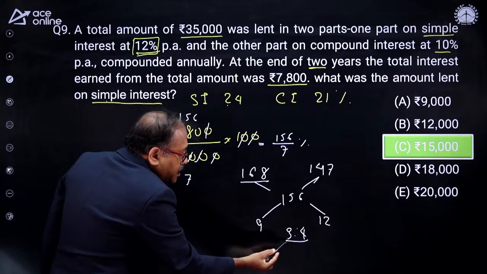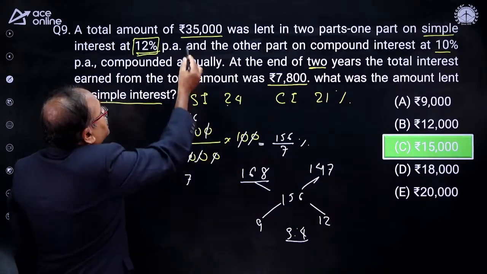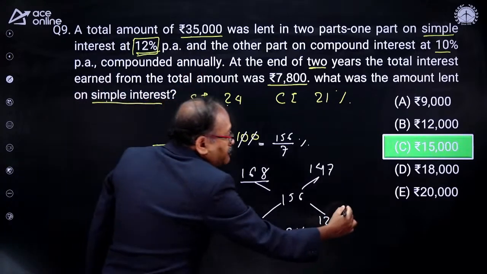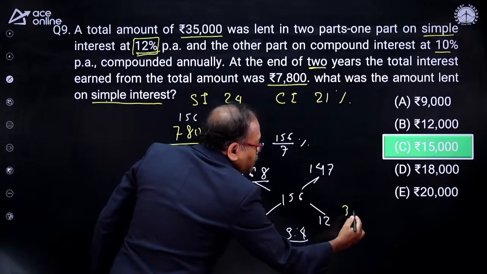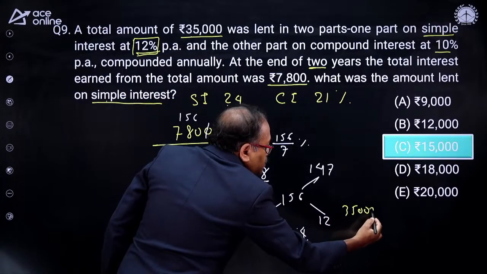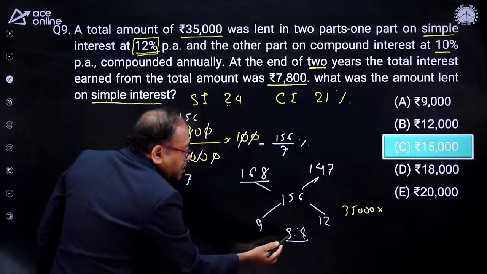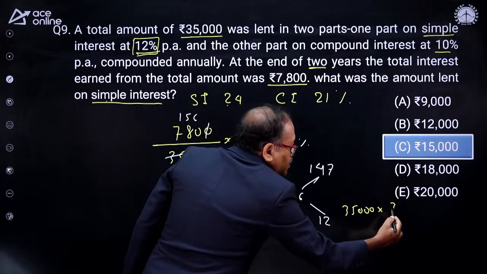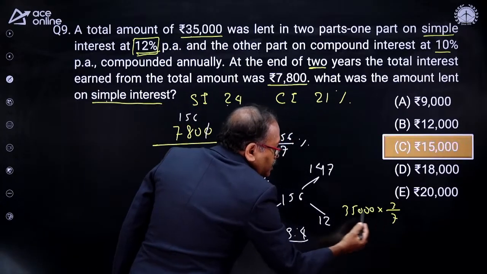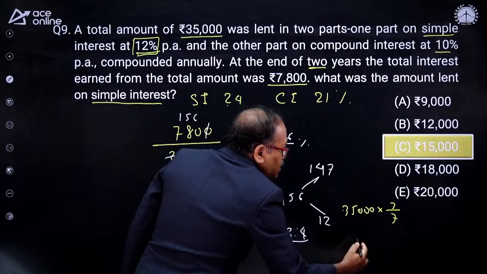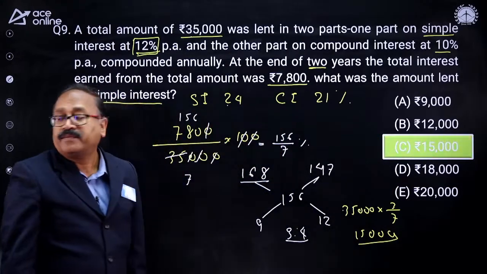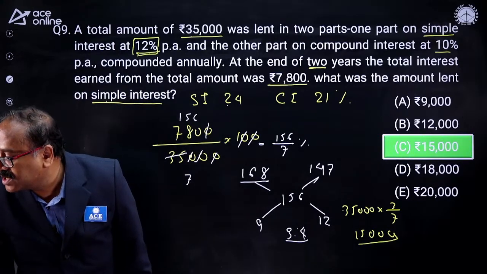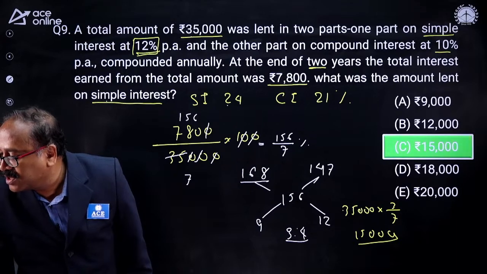That means I need to find the 3 part. What is the total principal? The total principal is 35,000. So let's write down over here: 35,000, and out of this 35,000, I need 3 part out of 7 parts. The rest you know better than me. 5 times 5 into 3 is 15,000. That's your answer. Done.